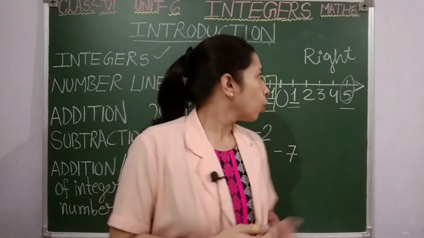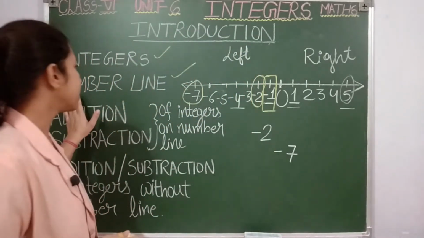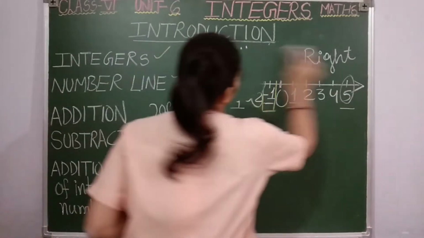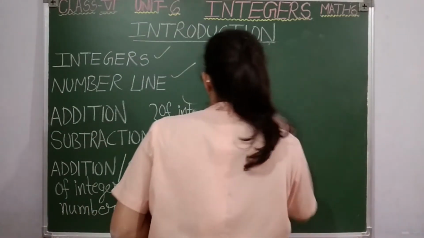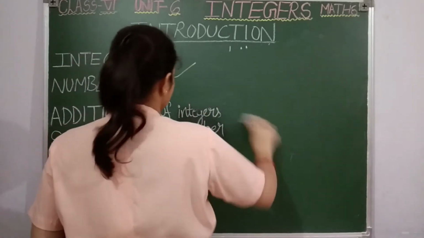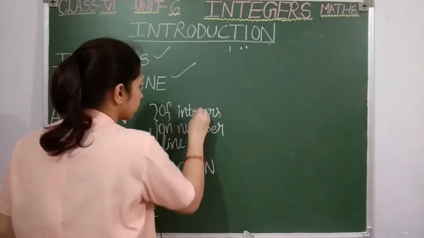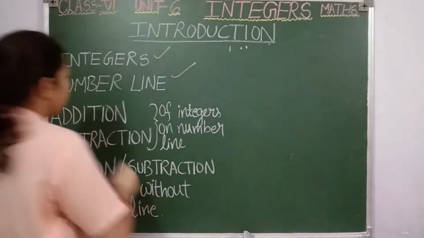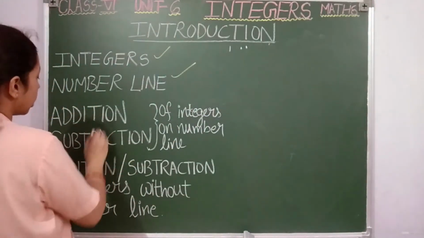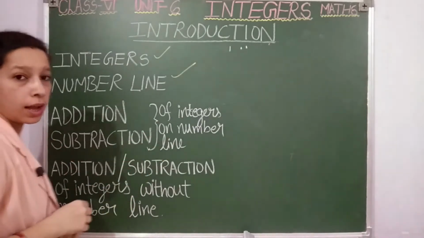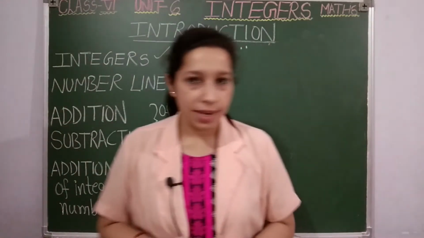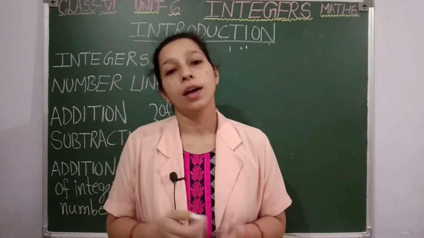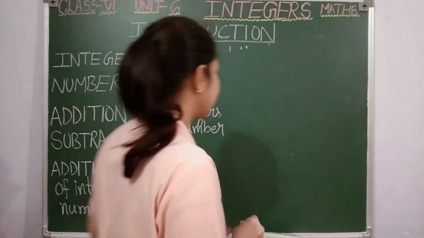Okay. So that's all for showing or representing integers on the number line. Now let us see our next topic. The next topic is addition or subtraction of integers on the number line. You know simple addition and subtraction, right? Now these operations we are going to perform using the number line, students. Let us see one example.